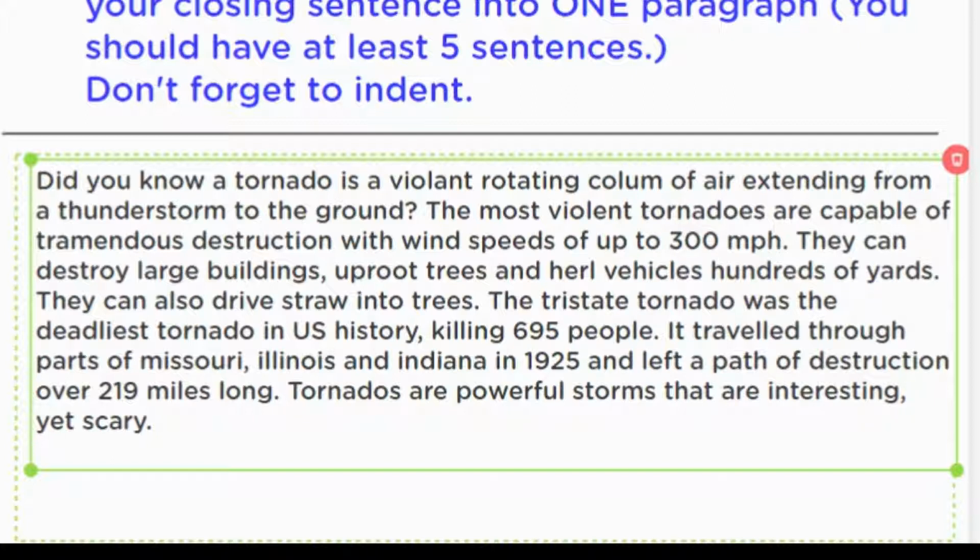Tornadoes are powerful storms that are interesting yet scary. And I almost feel like I should have an exclamation point at this because I'm trying to give some oomph to that. Tornadoes are powerful storms that are interesting yet scary!